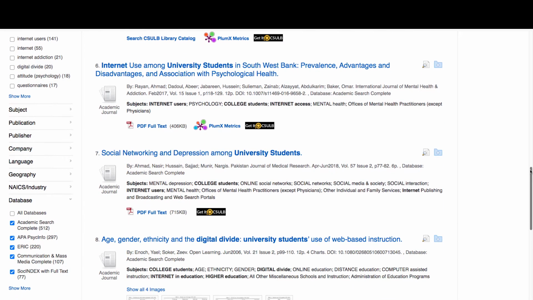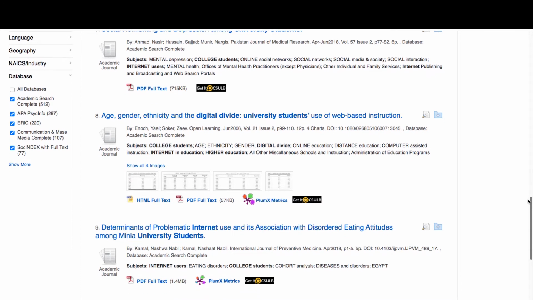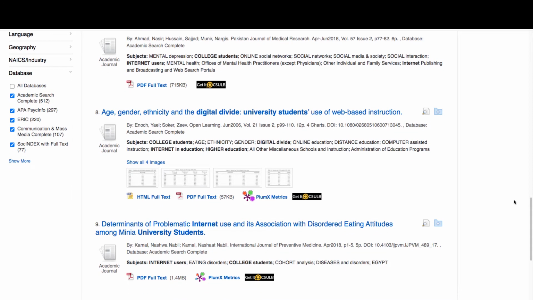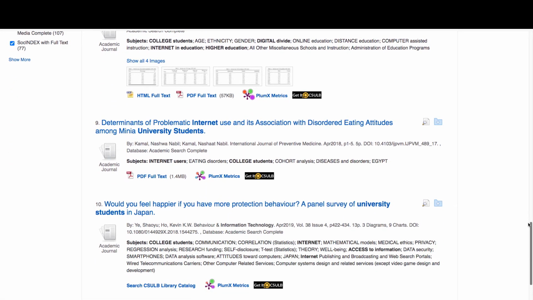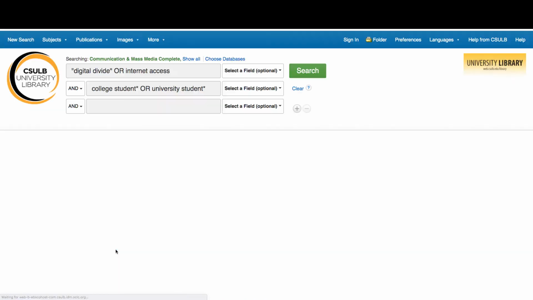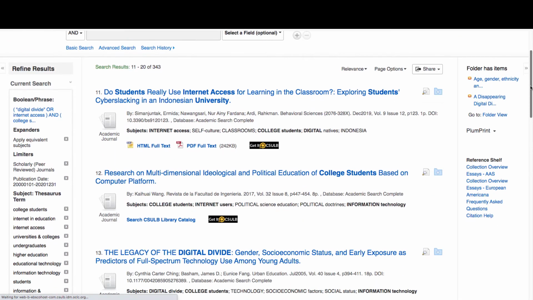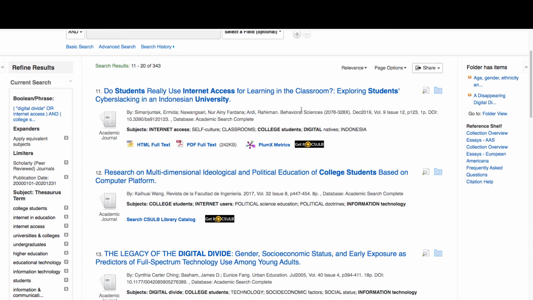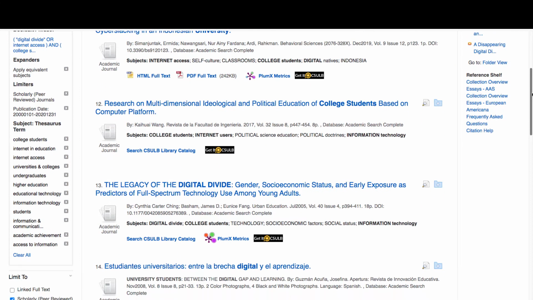Probably don't need the West Bank. Here we have something on the digital divide. Now these two articles are from 2006, so I'm not certain. And we'll go a little further here. Cyber slacking in an Indonesian university. I'm going to stick that in just because I'm curious about the term.